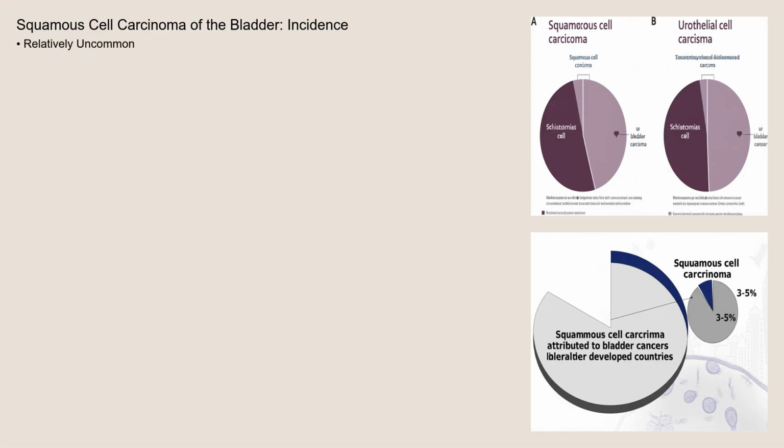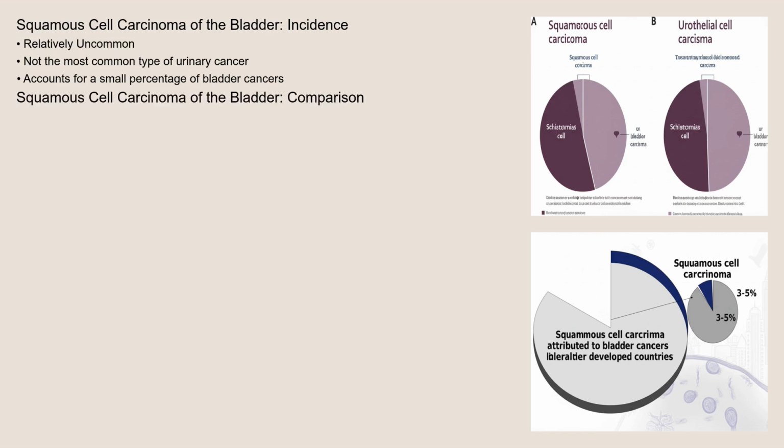The exact incidence varies geographically, with higher rates observed in regions where schistosomiasis is prevalent. Factors such as age, smoking habits, and occupational exposures contribute to the overall risk within different populations. While rare in developed countries, accounting for only around 3–5% of bladder cancers, it's crucial to remember the impact of schistosomiasis globally, where it represents a significantly higher proportion.